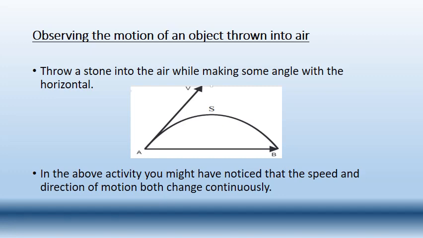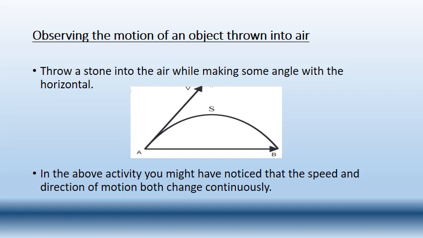And if you observe the instantaneous velocity there, at point A the instantaneous velocity direction is different, at point B it will be different, and again near the other point it will be again different. So the velocity's direction is changing, and you can also notice that the speed is also changing. Why?